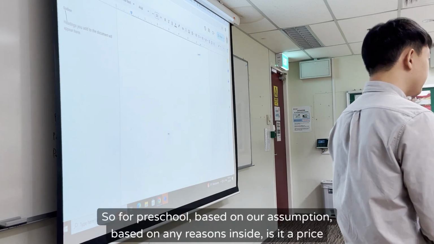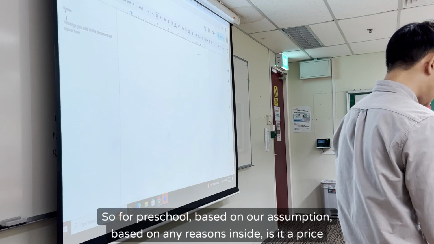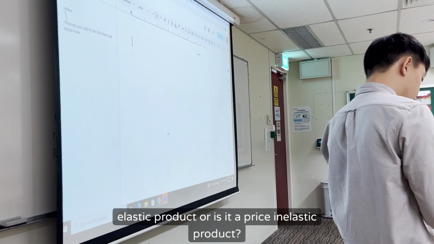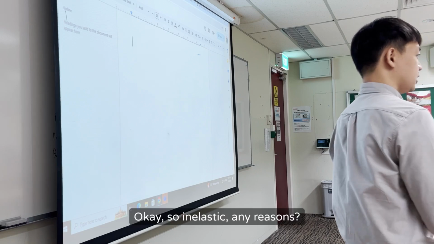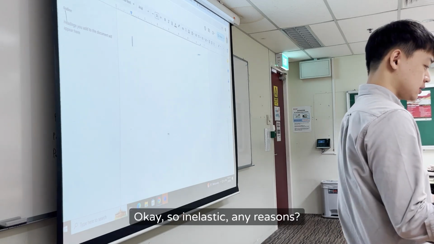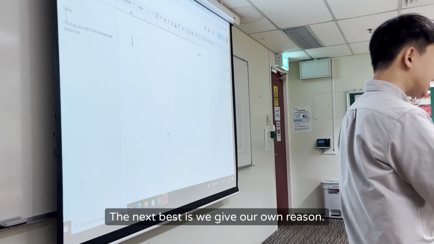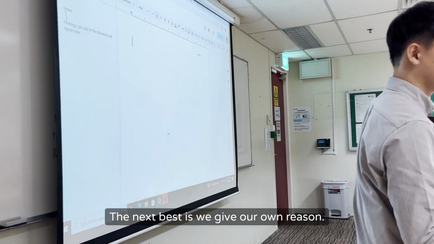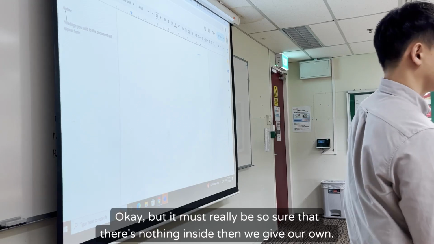So for preschool, based on our assumption, based on any reasons inside, is it a price elastic product or a price inelastic product? Inelastic. Okay, so inelastic, any reasons? Possible. The best reason will be from the extract. The next best is we give our own reason, but we must be really sure that there's nothing inside, then we give our own.